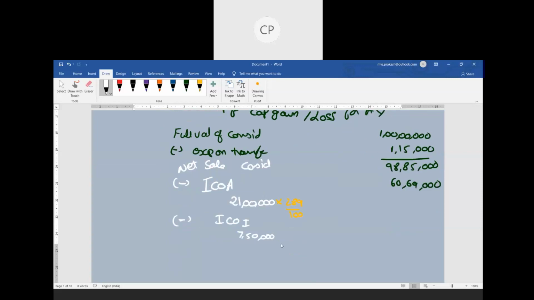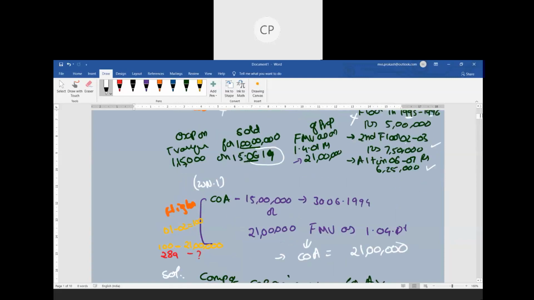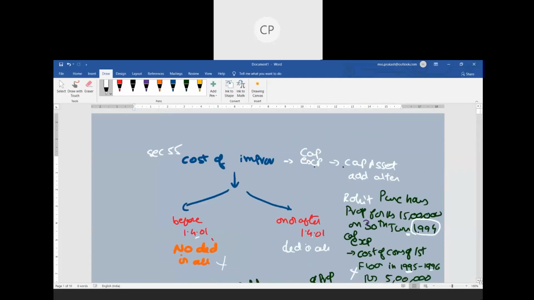7,50,000 into index value for the year of transfer. Index value for the year of transfer is nothing but this. So ultimately I have to divide with the index value for the year of improvement. Improvement is happening in the year 2-3.